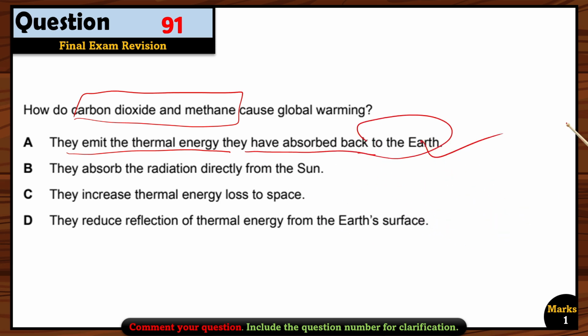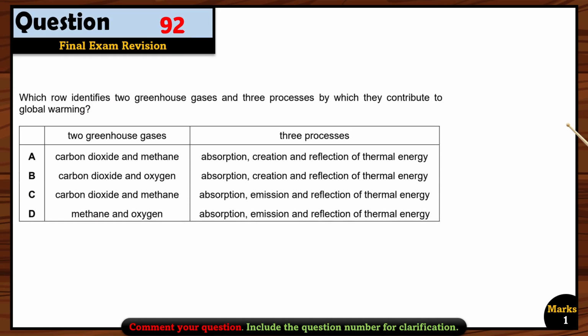So this option is the right one. Okay, they always trap the energy that is coming back from the earth, and then they will send it back again to the earth, increasing the temperature of the earth. So option A is the right option. Which row identifies two greenhouse gases and three processes by which they contribute to global warming? I already informed you that carbon dioxide and methane gas are the only two gases that are responsible for global warming. So these two options are the right option.